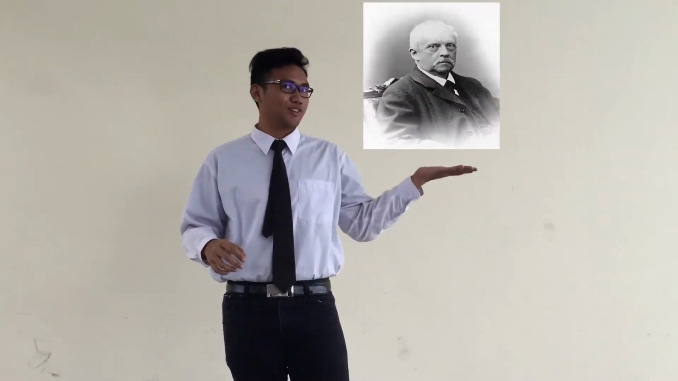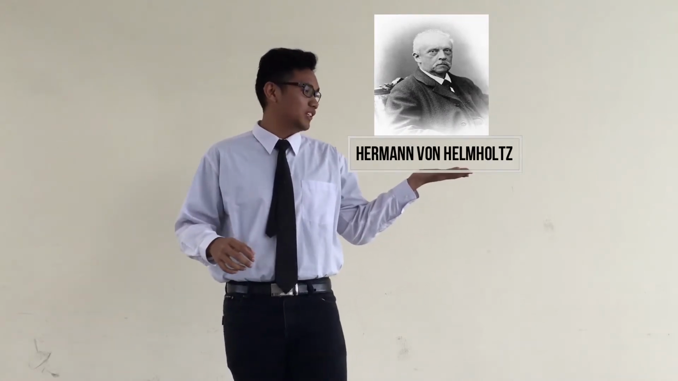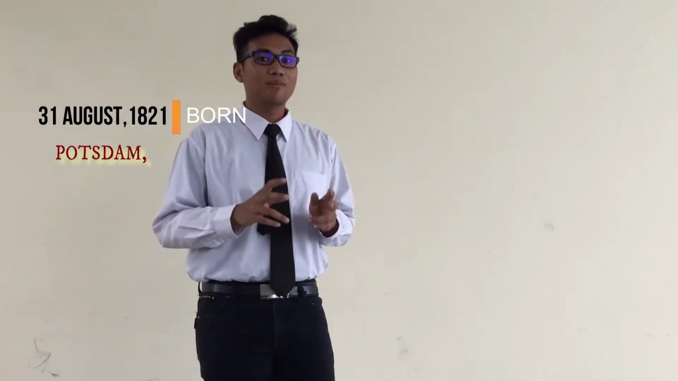Helmholtz equation. First, we need to know who invented the Helmholtz equation. So I'm going to talk about the biography of the inventor of the Helmholtz equation. His name is Hermann Ludwig Ferdinand von Helmholtz. This is his picture, and he was born on 13 August 1821 at Potsdam, Prussia.